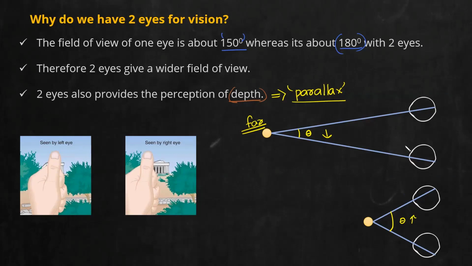Both of the eyes will always form an image on the retina and the brain will calculate this angle. So whenever the angle is very small, the brain will understand that the object is at a far distance. Whereas if the parallactic angle is very high, the brain will conclude that the object is at a nearby distance. So this is the mechanism by which the brain gives you a perception of depth, by calculating the parallactic angle. So the conclusion is, why do we have two eyes for vision? Mainly two reasons. First one, it gives a wider field of view. Second reason, it gives a perception of depth. Now, we need to understand the next term known as power of accommodation.